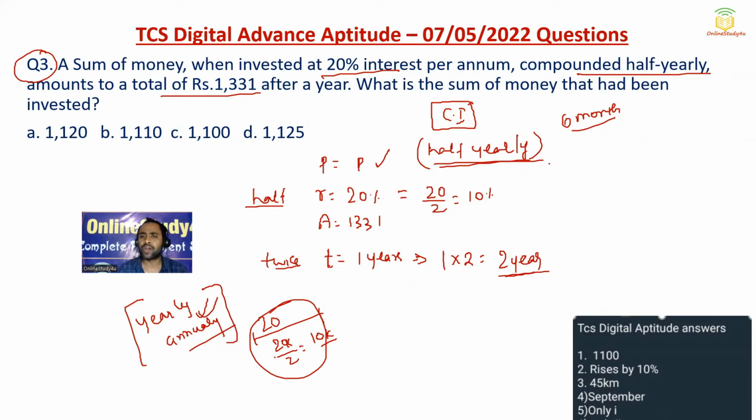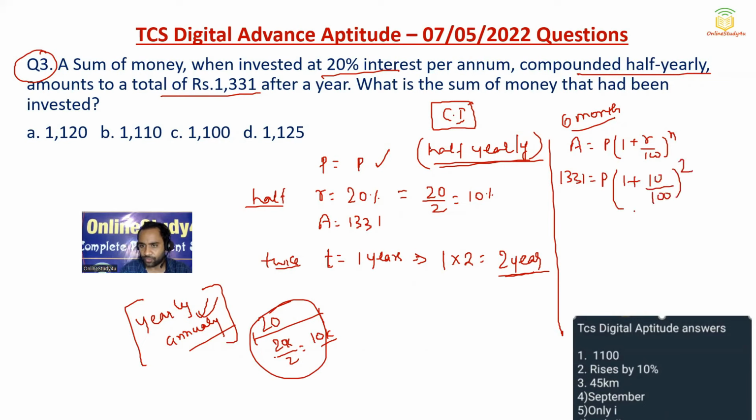Now based on the simple formula, A will be equal to P into 1 plus R by 100, to the power N. So amount is 1331. Principal we need to calculate. R is 10, divided by 100, N is 2. So 1331 is equal to P into 110 by 100 squared. So 10 and 10 cancelled. So 1331 will be equal to P into 11 into 11 divided by 10 into 10.